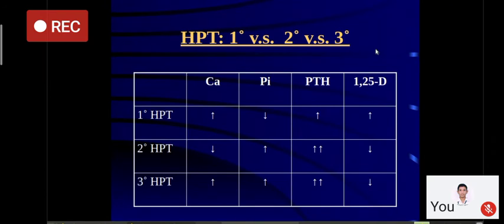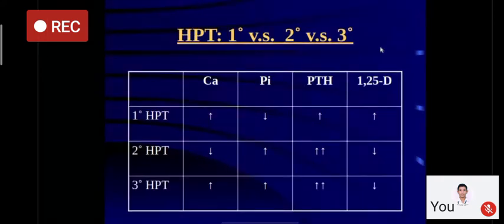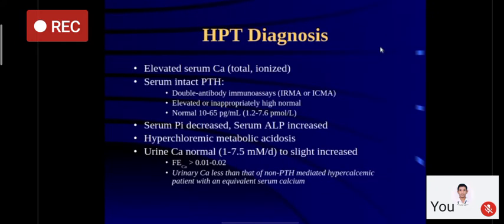And in long-standing secondary hyperparathyroidism, which has progressed to tertiary cases where the hyperplastic gland undergoes adenomatous changes, again calcium levels are high, but the phosphate is also high at the same time. PTH is markedly elevated and vitamin D is low. So as you see very carefully, if you remember the relationship between calcium, phosphate, PTH, and vitamin D, you can easily make out the differentiation between primary, secondary, and tertiary hyperparathyroidism.